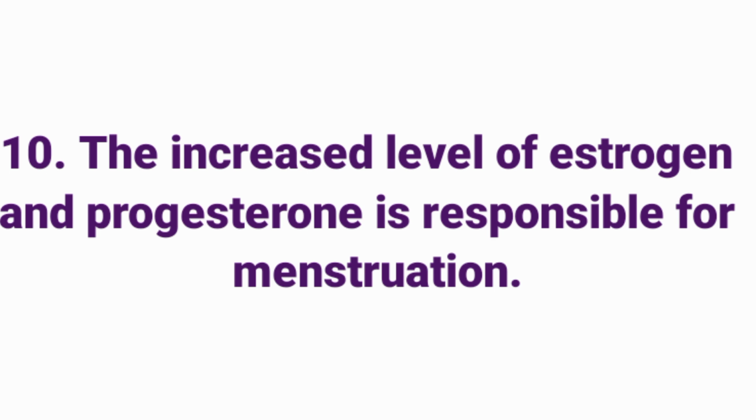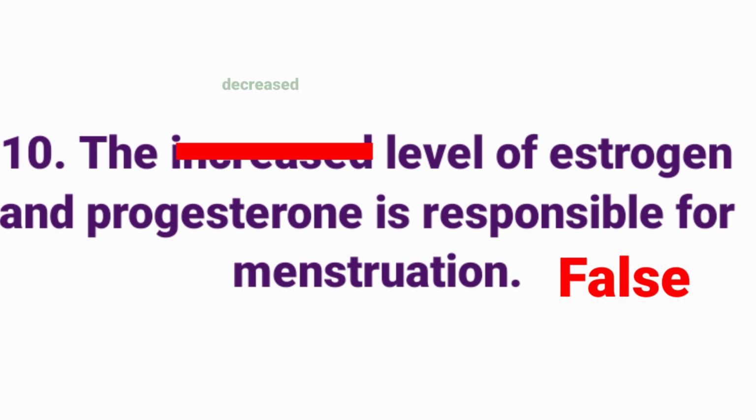The increased level of estrogen and progesterone is responsible for menstruation. Answer: false. Not increased, it is decreased. The correct statement is the decreased level of estrogen and progesterone is responsible for menstruation.